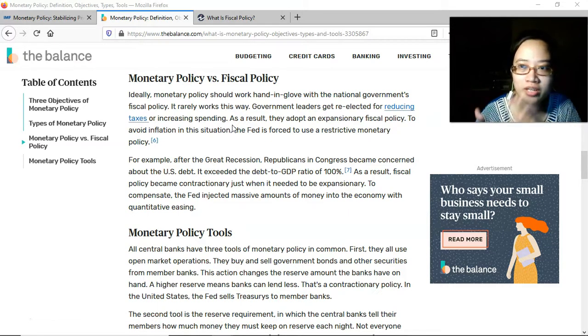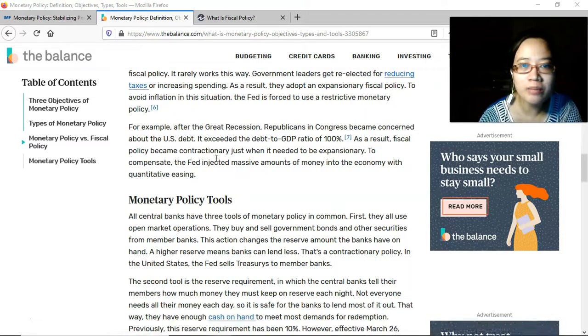Because instead of the money going into taxes, there's more money for businesses and people to spend, right? Okay, and in that sense, there's going to be more money supply, and then that could lead to inflation. And so it's the monetary policy that would have to counteract the effects of that.